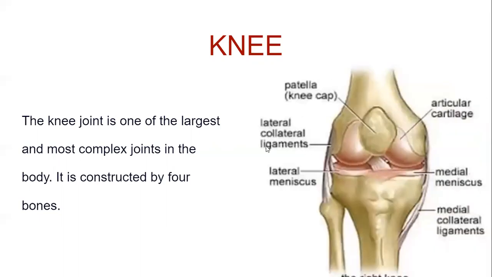Here is the structure of the knee joint. Look here, you can see these 4 bones which are joined with each other, and this is called the knee joint. It is complex and the largest joint in our body. Now let us study the next organ.